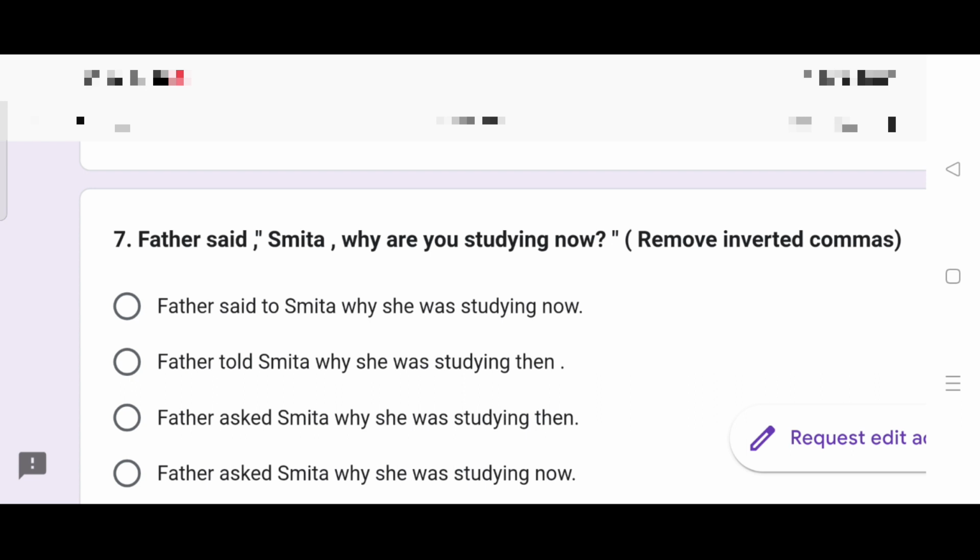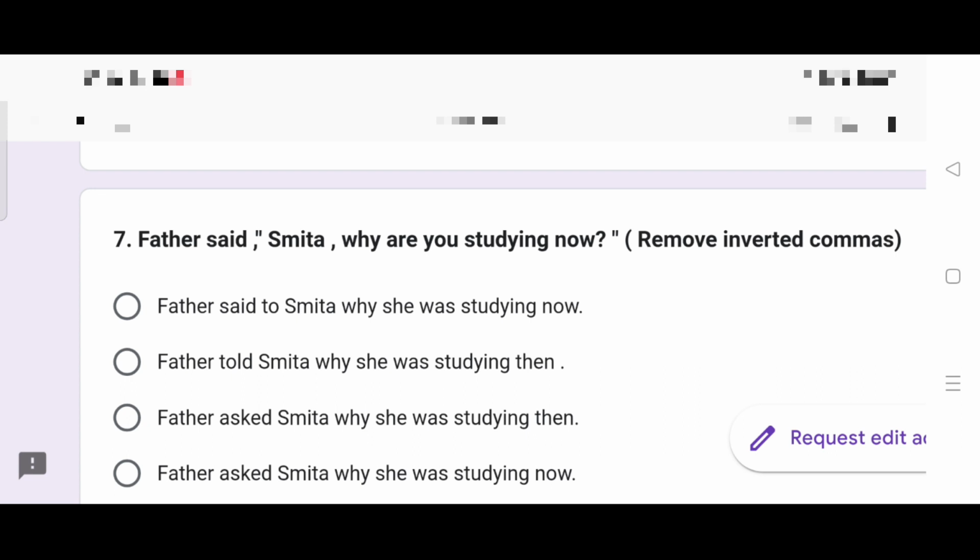According to the rules of narration, direct indirect speech now becomes then. Here now is unchanged. It remains unchanged, therefore eliminated. And said, reporting verb, since we have an interrogative sentence, the reporting verb will not be said.